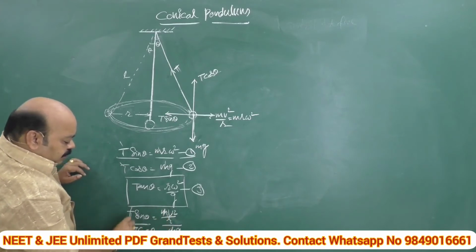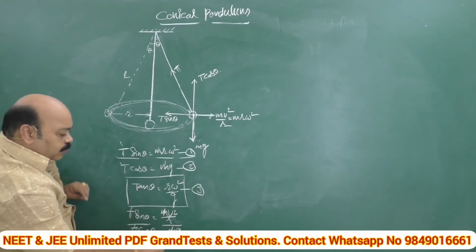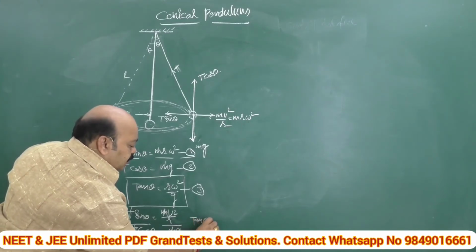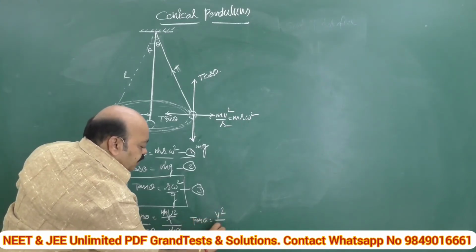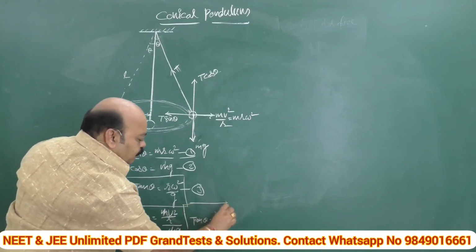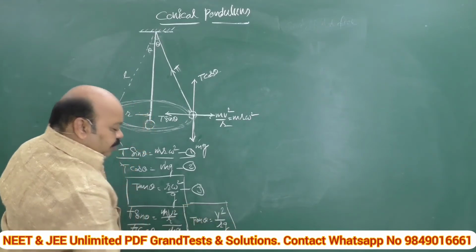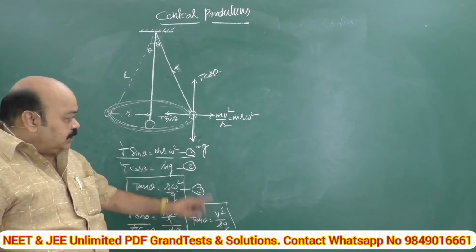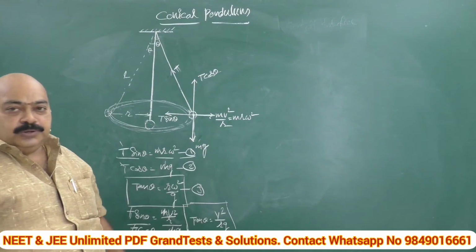The m gets cancelled, T also. Therefore, we can write the above equation in this form also: tan theta is equal to v square by r g. This is one more useful notation, where we are confined to the linear velocity, the radius in which it is rotating, and acceleration due to gravity, of course.